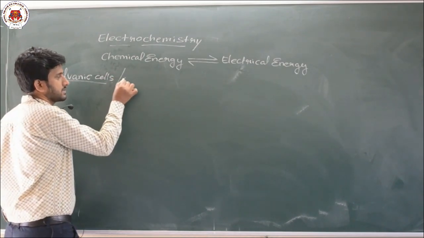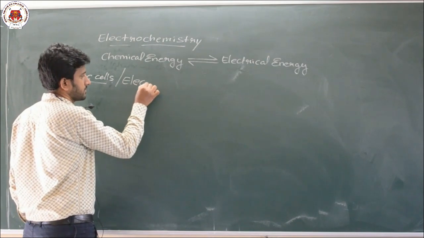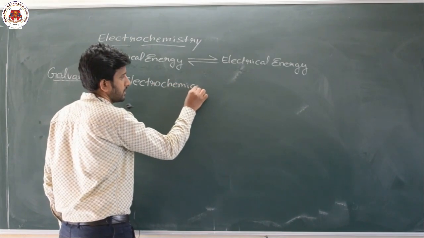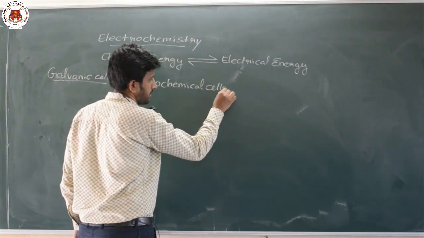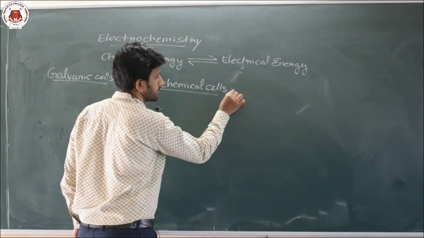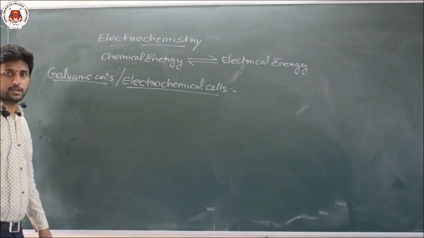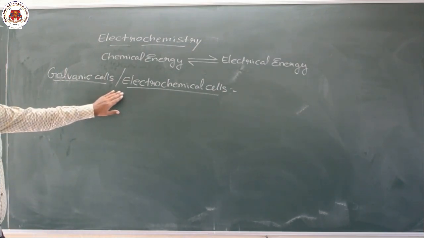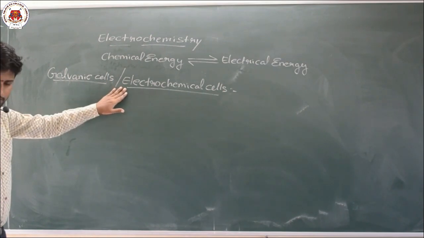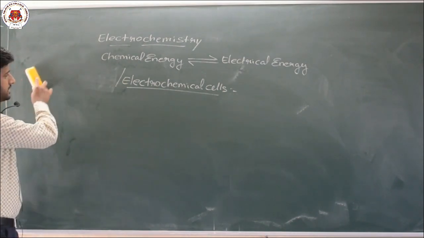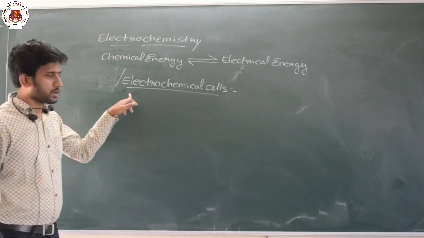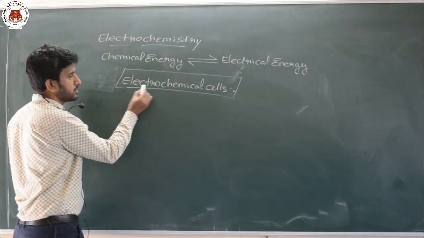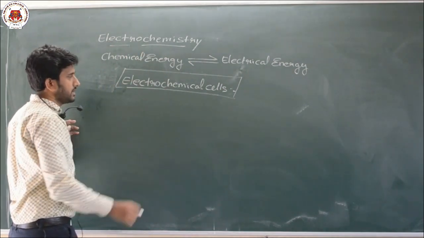Galvanic cells are also called electrochemical cells. Okay? First let us start with the word electrochemical cell, then we will see galvanic in this. You can see from the term itself, electrochemistry. So what is an electrochemical cell?